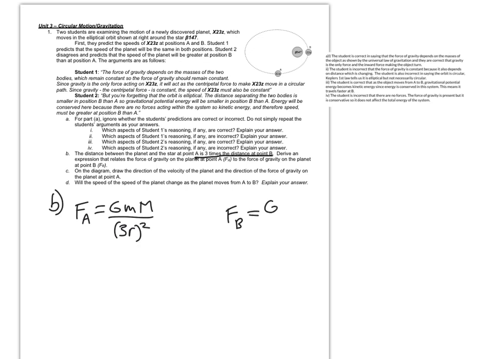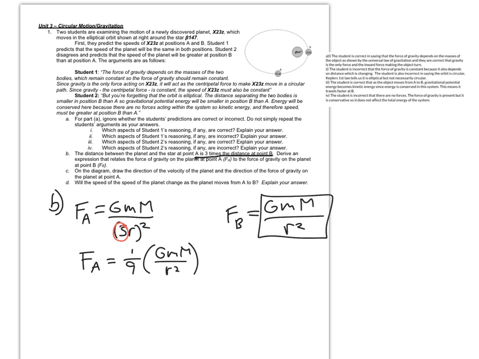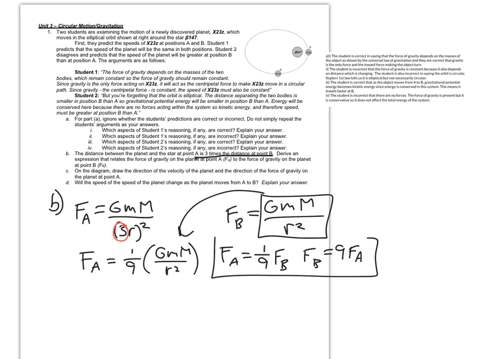For B, same thing on top, all right, because the masses are the same, but now it's just going to be over r squared. So we can say that FA is 1/9, because we're going to have to square that 3, okay, we have to square everything in that expression, times G M m over r squared, which happens to be the same as that force for B. So I can say the force for A is 1/9 the force for B, or you could have said the force for B is 9 times the force for A. Either one would be an acceptable way of relating those two.